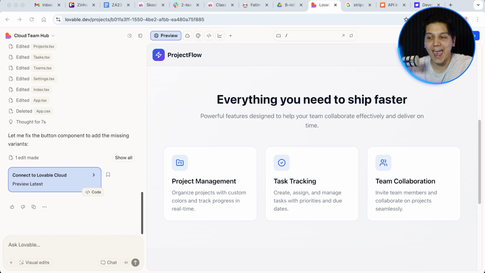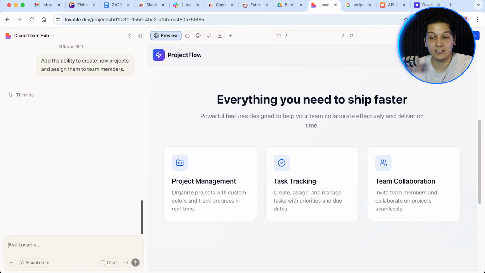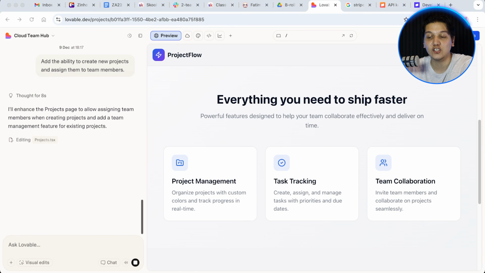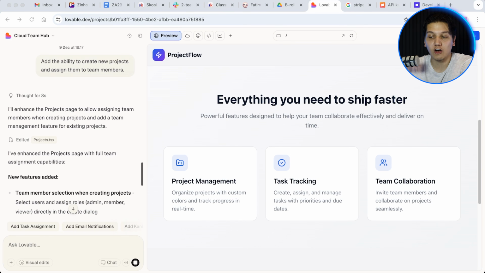So the next prompt: add the ability to create a new project and assign them to team members. So you see the difference here? We didn't try to build everything at once like we said before. We instead focused on building a strong foundation with one good prompt at a time. We connected our database properly, and now we're adding features step by step. And each one builds on top of the last one without breaking anything in the chain. And that's making our entire platform even stronger.